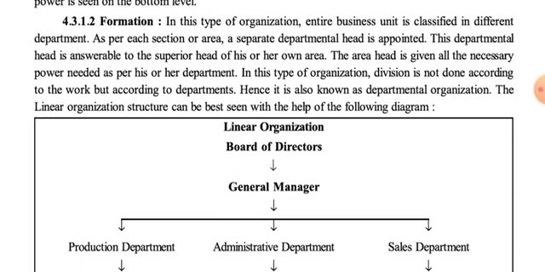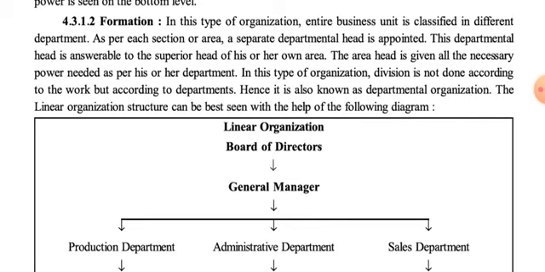So first of all, the entire business unit is classified into different departments. Next, as per each section or area, a separate department head is appointed. It means for the production department, we have a production departmental head, or we can say the production manager. For the administrative department, we have the administrative head or administrative manager, while for the sales department, we have the sales manager or sales departmental head.